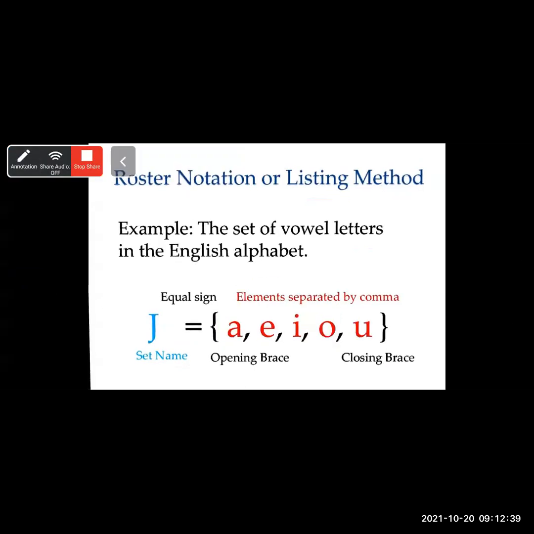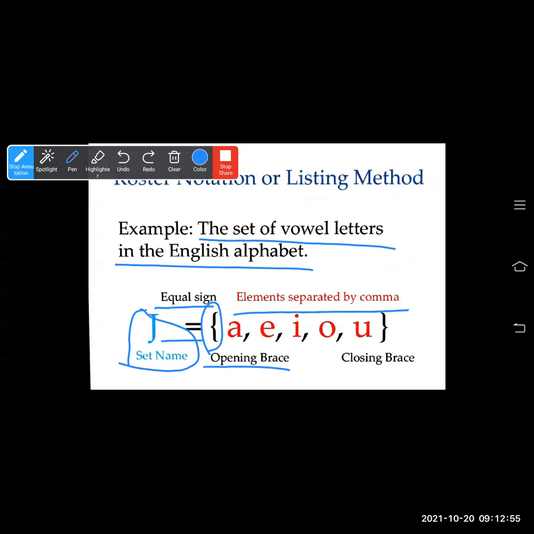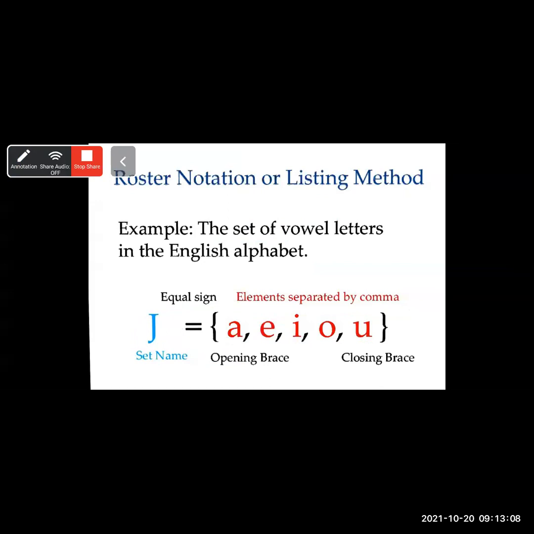Now see one more example: the set of vowel letters in the English alphabet. J is the name of the set, then an equal sign, then opening braces, and then elements separated by commas. What are those elements? The vowels A, E, I, O, U. Write them in rough first, then write them separated by commas, then closing braces. This way you have to list the elements or objects.